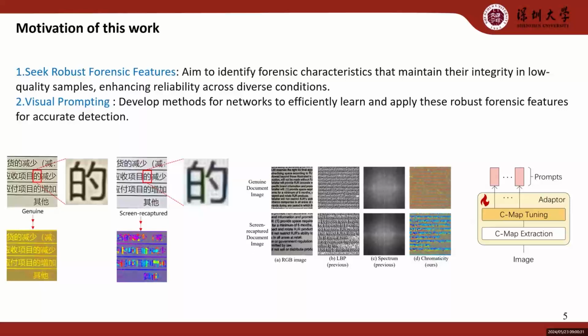Based on this discovery, we proposed a new method using a chromaticity map adapter (CMA), which inputs chromatic information as visual prompts into the network. Our adapter effectively converts this information into a format that the network can understand and process. This structure allows the network to learn basic texture features of the images, while also learning and utilizing chromatic information left by the color artifacts generated during the screen recapture process.